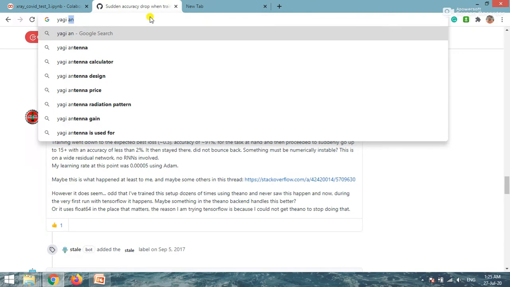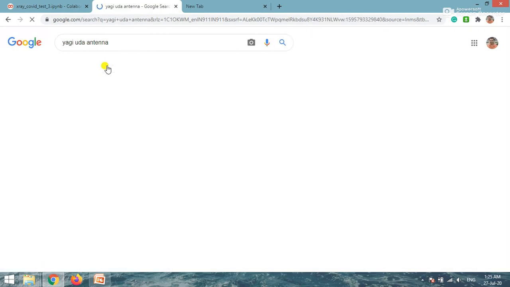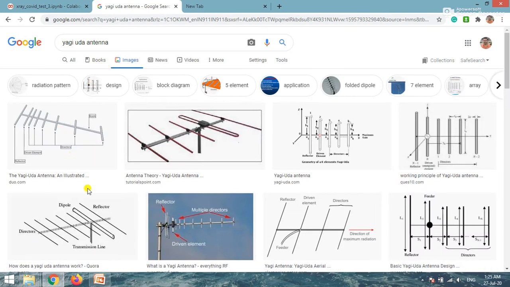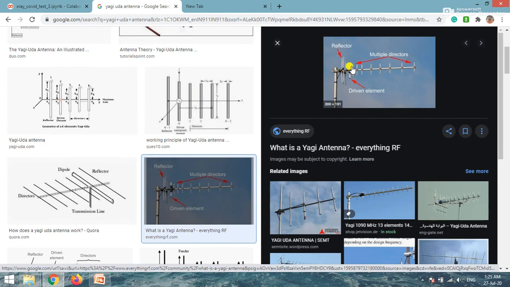Yagi-Uda antenna, or Yagi antenna. So this is a pure antenna, you can see here. This is the dipole, and there are multiple directors whose length is slowly reducing. So the wave will ultimately take this kind of shape. From here it will go like this, and the reflector will make sure that no wave goes back, because it will act like a reflector. The wave going in this direction will be reflected back. So this is called a reflector.